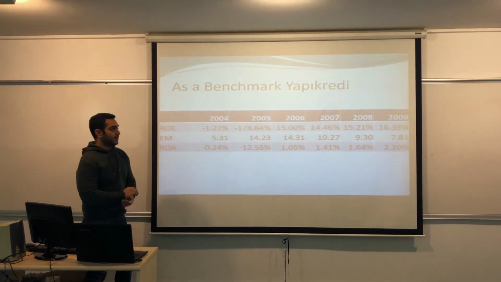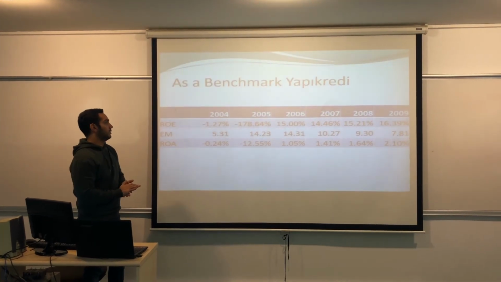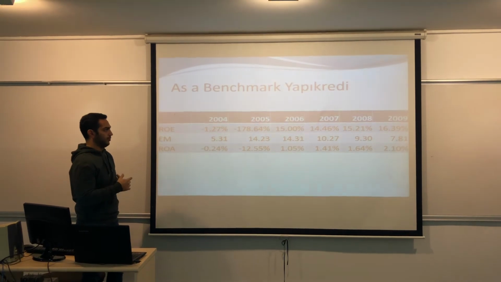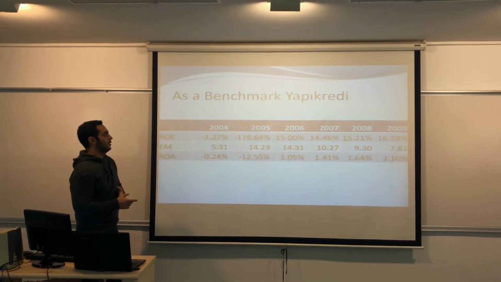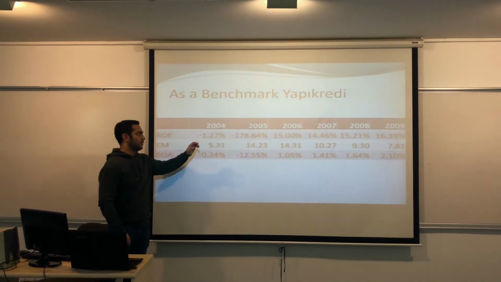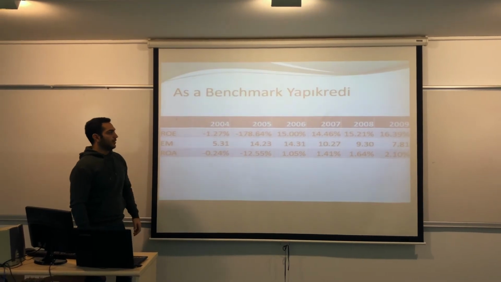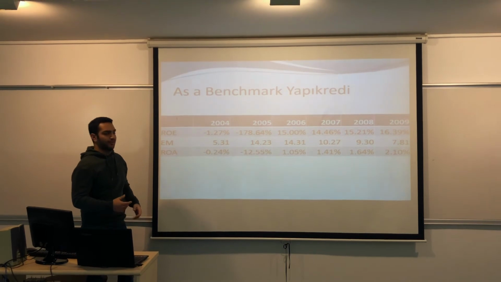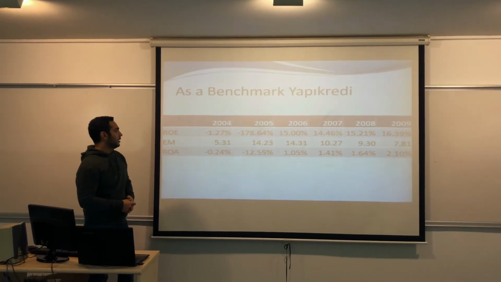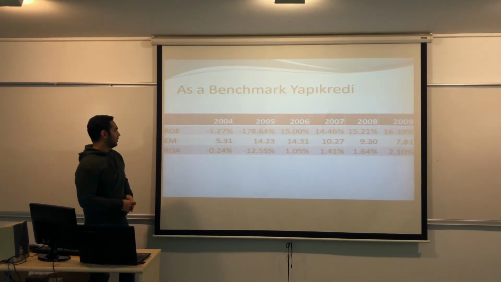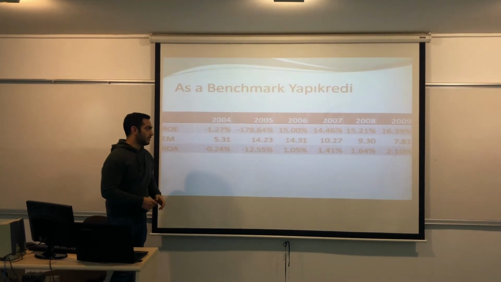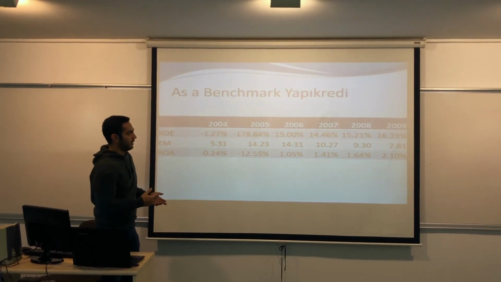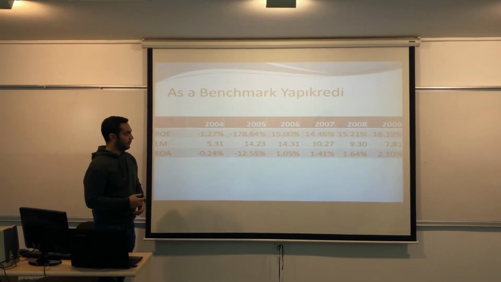Also, to understand QNB's situation, we compare with the Yapı Kredi merger. Yapı Kredi was in a bad situation in 2005, and they merged with a foreign bank. After the merger, their return on equity increased so significantly because they were in the negative, then they started to gain profit.